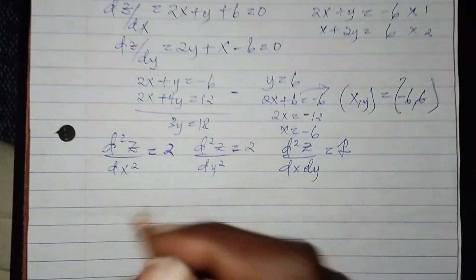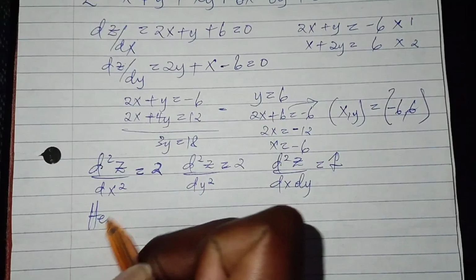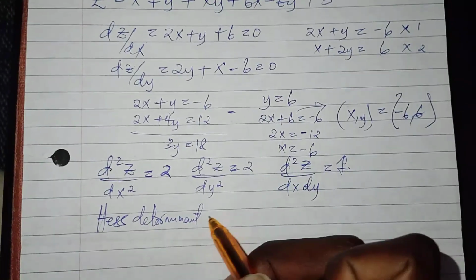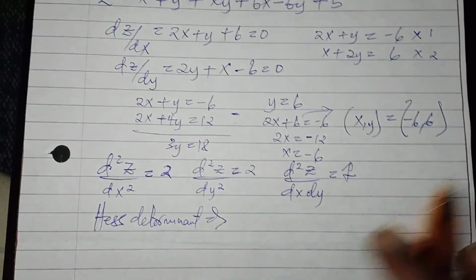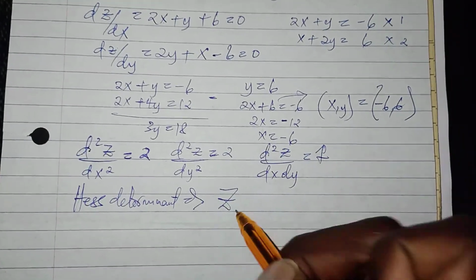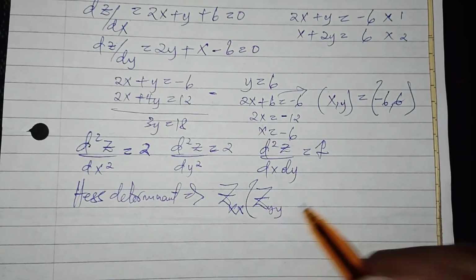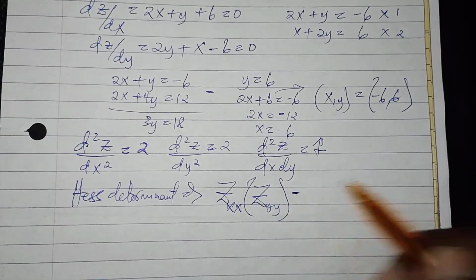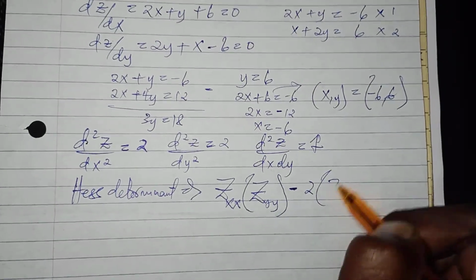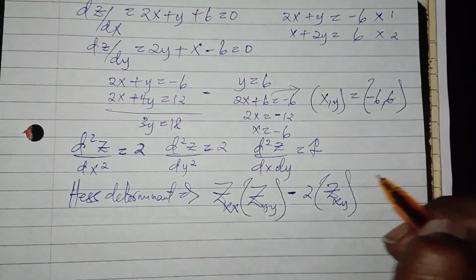So using this second derivative, we are going to use the Hessian determinant, where we find zxx multiplied by zyy, and you have minus zxy squared.